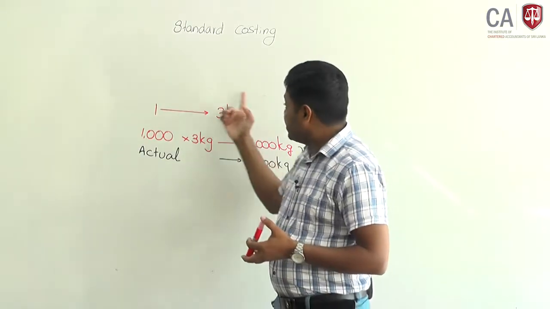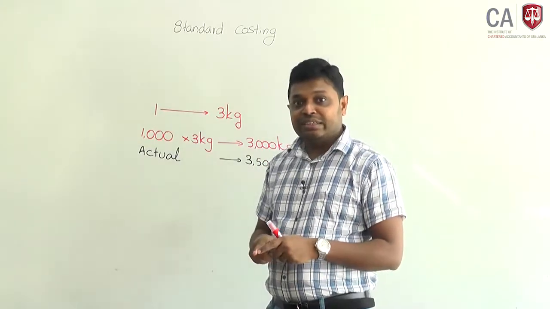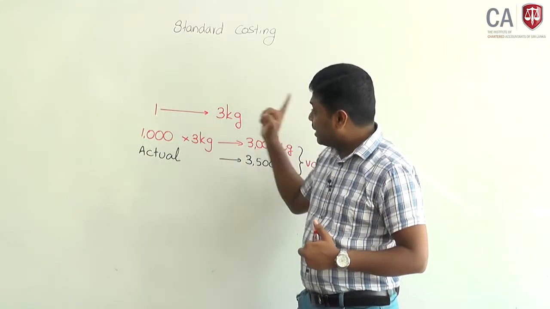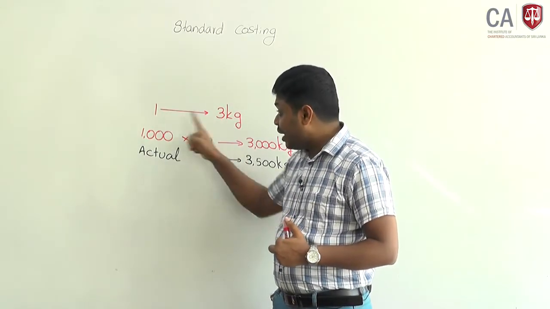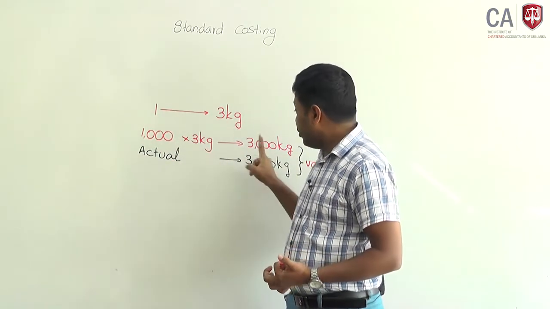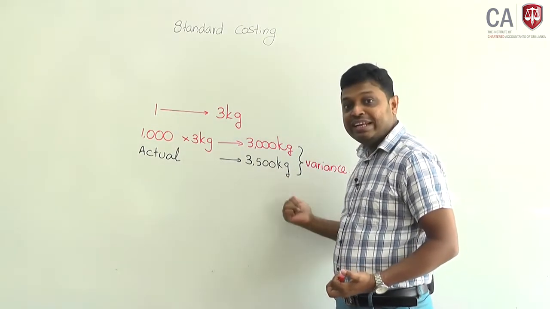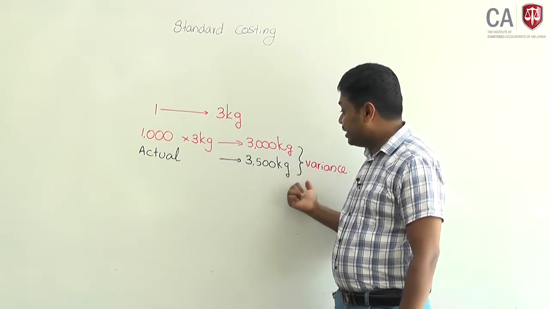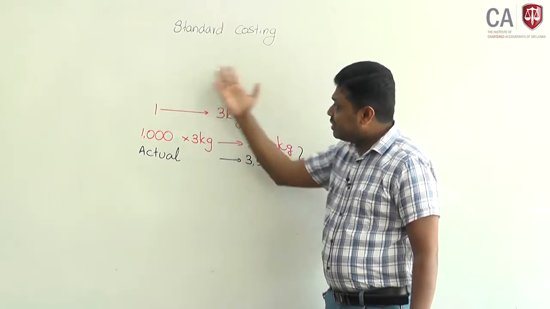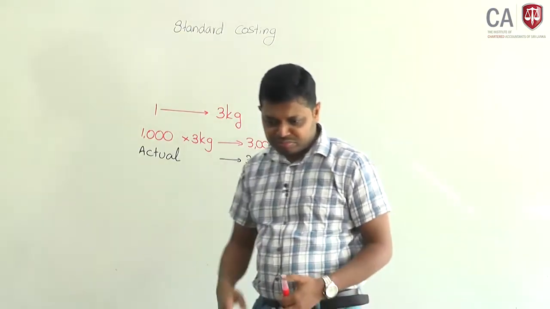Then you will accumulate the cost per unit in the standard cost card. After calculation of the standard cost per unit, that will be the guideline when we evaluate actual performance. As I said earlier, if you require 3 kg of material to produce 1 unit, then if you produce 1000 units, it should have used 3000 kilograms. Then compare it with actual, and you will identify variance if the actual is different from the expected. This is the basis of standard costing and variance analysis.